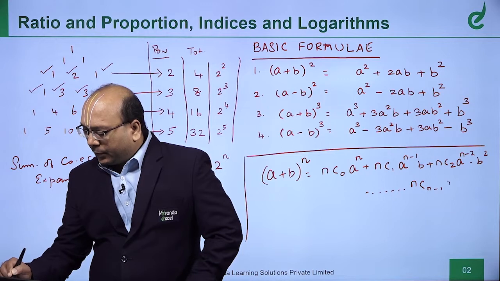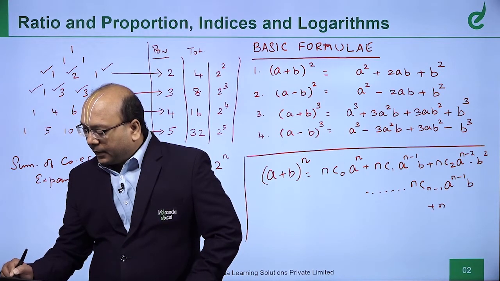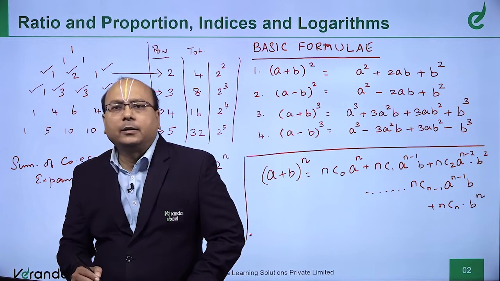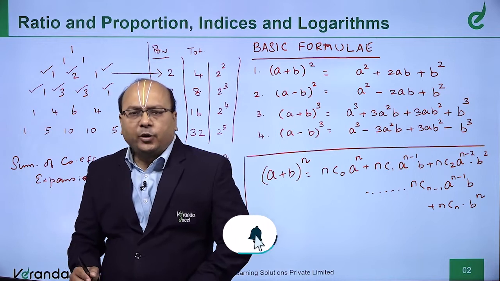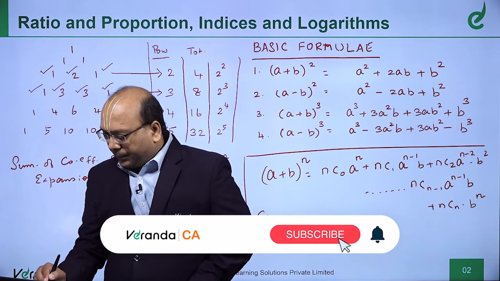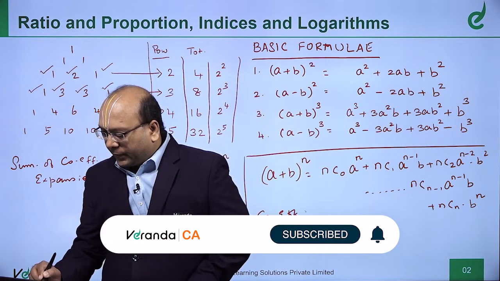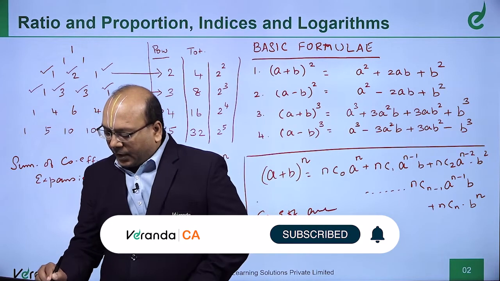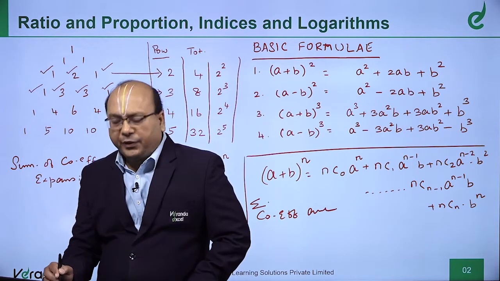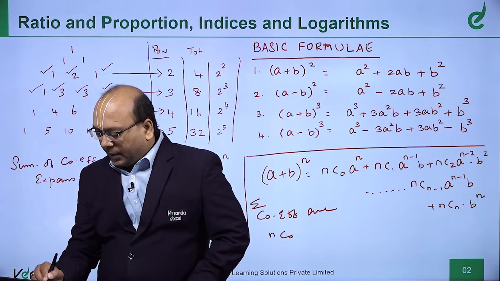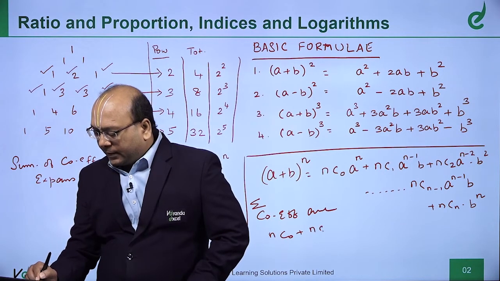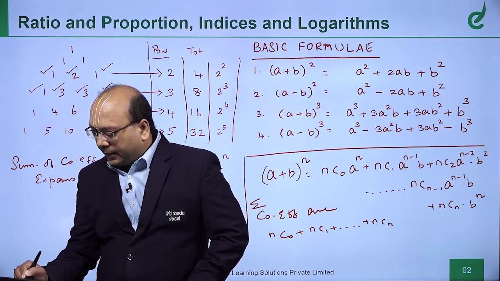nCn-1 a power n-1 into b plus nCn into b power n. So, what are the coefficients? The sum of coefficients is nC0 plus nC1 etc. up to nCn.